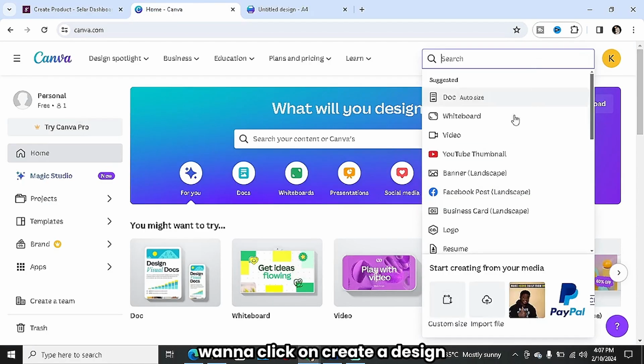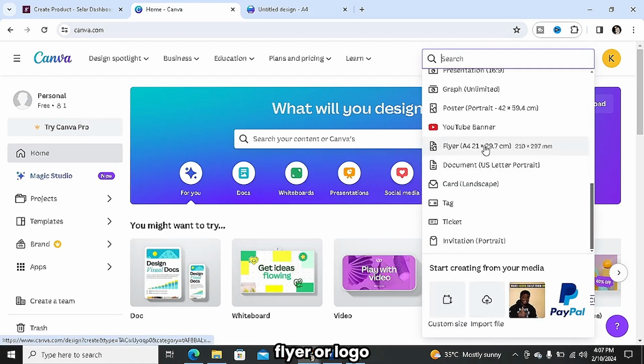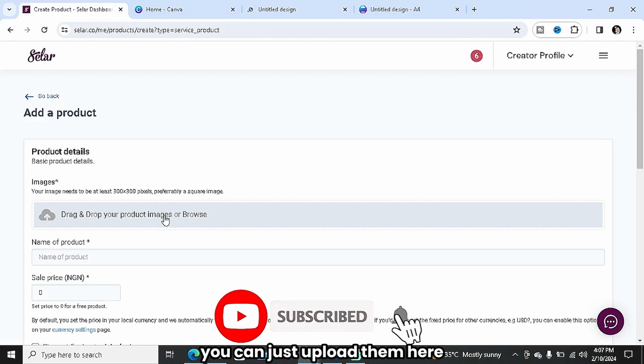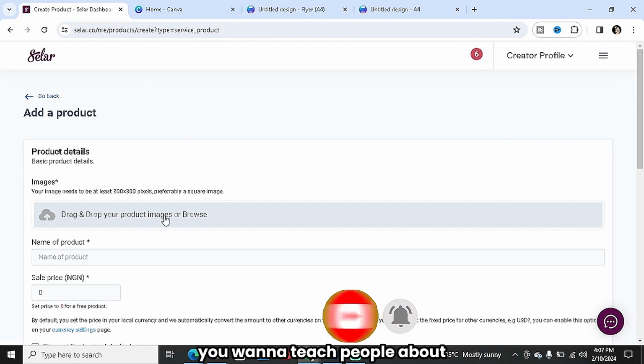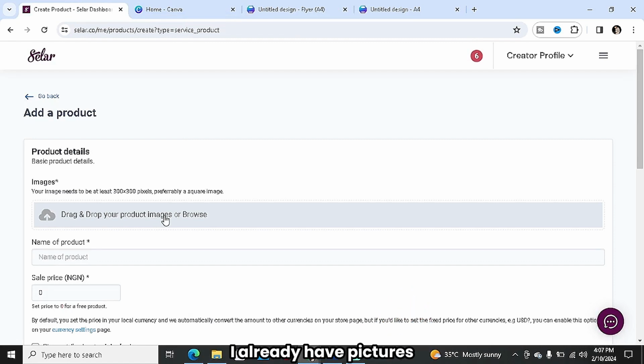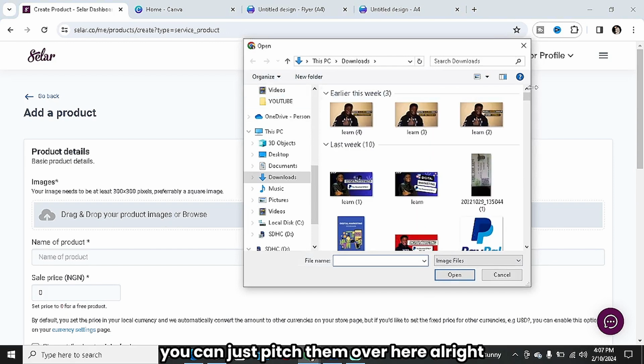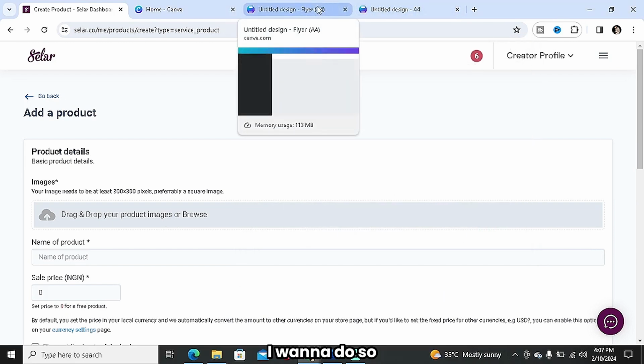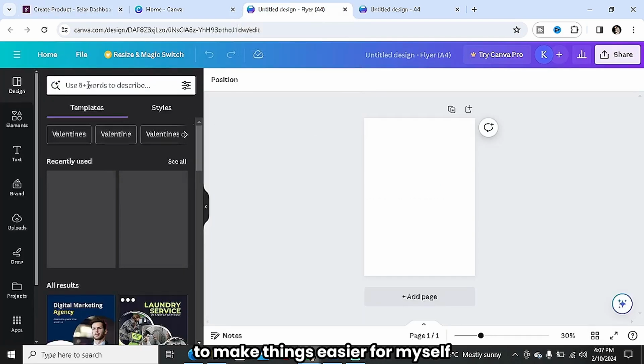You want to click on create a design, and then you can go for a flyer or a logo, whatever one. Let's just go for a flyer. Please remember, if you have a picture, you can just upload it here. If you already have a picture of something you're going to be showcasing, let's say you want to teach people about graphic design, you can just paste them over here. But I do not have a picture for this fashion design I want to do, so that's why I'm coming to Canva to make things easier for myself.